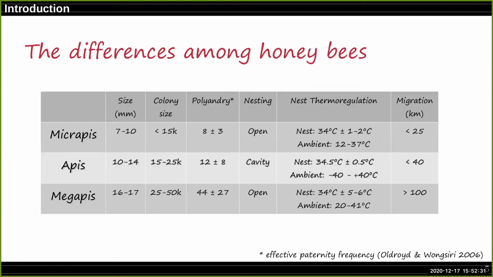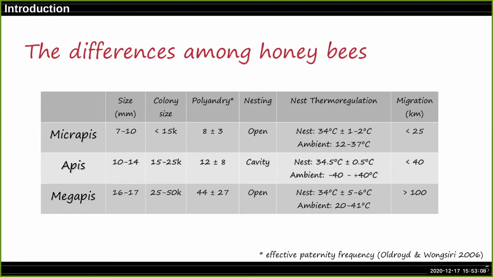The three groups of honeybees have differences, and as the names say, they differ in their size, with the dwarf honeybees being small and the giant honeybees being big. They don't differ only in individual size, but also in colony size, with the dwarf honeybees having the smallest colonies and giant honeybees having the biggest colonies, and the cavity nesting honeybees being in between. They also differ in their polyandry level, with dwarf honeybees having the lowest number of matings and the giant honeybees having the highest number of matings. And again, the cavity nesting honeybees are in between.